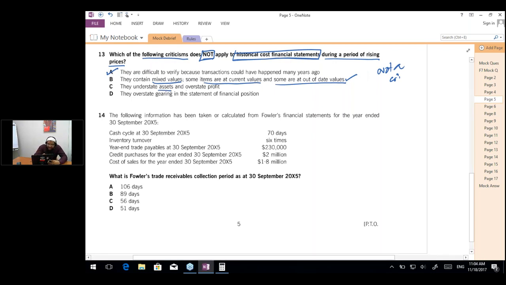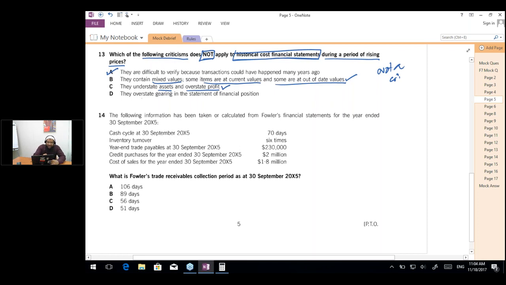They understate assets and overstate profits. So if I'm following the historical cost, the time value of money would have been lower at that point of time. So that would understate my assets. Yes, this is the right criticism. And if the assets are understated, the depreciation will also get understated, and the profits will be overstated. So yes, this is a right criticism. There's no harm in this.